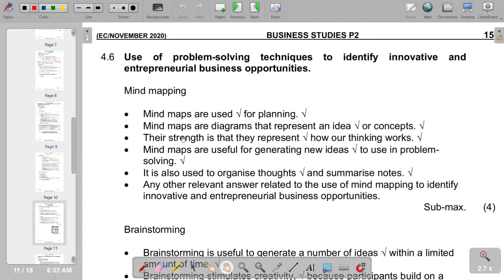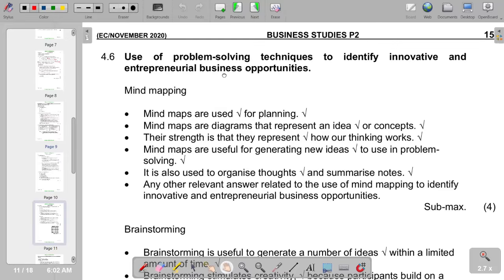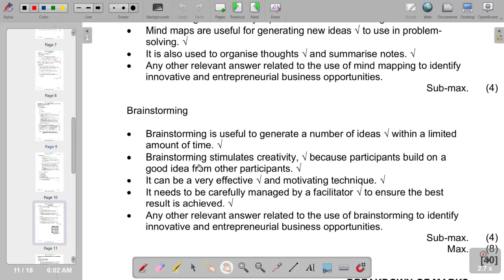The second one, mind maps are diagrams that represent an idea or a concept. Their strength is that they present how our thinking works. So mind maps are useful for generating new ideas to use in problem solving. So of course, that's the further point. And of course, we also have brainstorming. So this is what we have in terms of brainstorming.